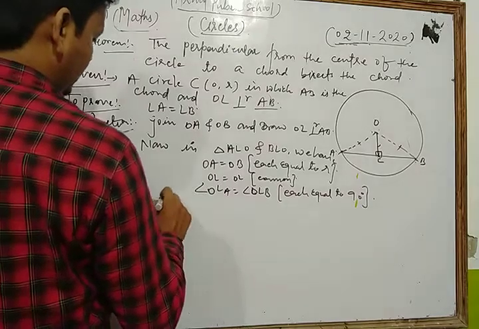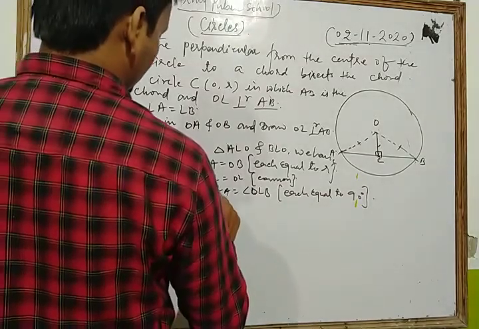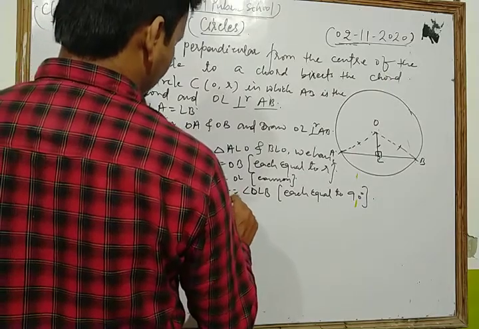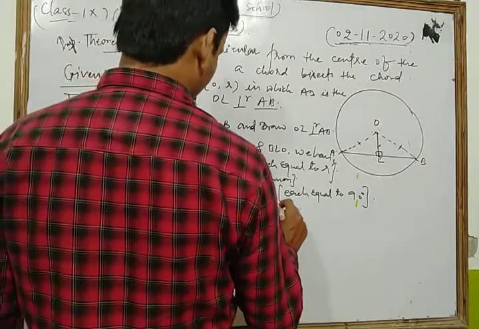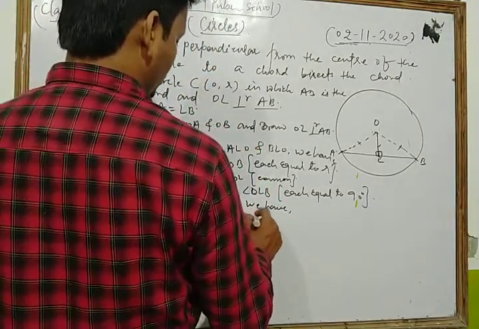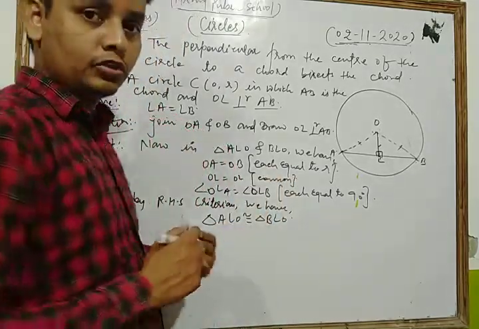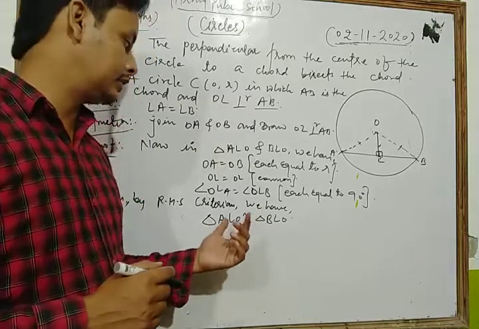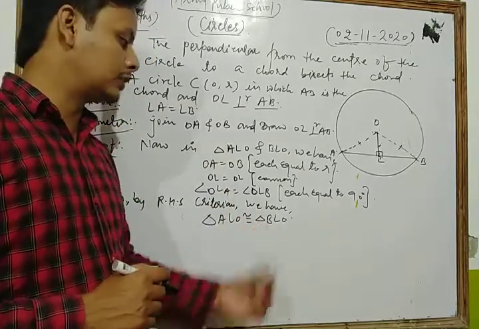Thus, by the RHS criterion, we have triangle ALO congruent to triangle BLO. So by RHS, right angle, hypotenuse, side, triangle ALO is congruent to triangle BLO.